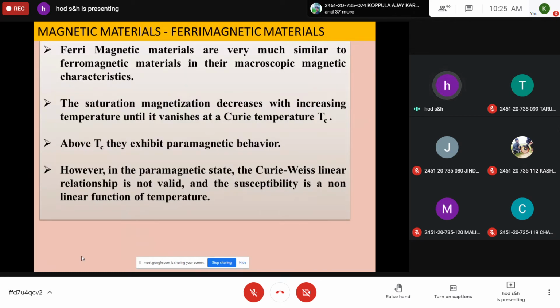And ferrimagnetic materials are similar to ferromagnetic materials in their macroscopic magnetic characteristics. At a larger scale, at a higher level, a ferrimagnetic material behaves like a ferromagnetic material in the microstructure. The saturation magnetization decreases with increasing temperature until the Curie temperature. That means as the temperature increases, the susceptibility decreases and the entire saturation magnetization vanishes at the Curie temperature. And above Tc, they exhibit paramagnetic behavior.